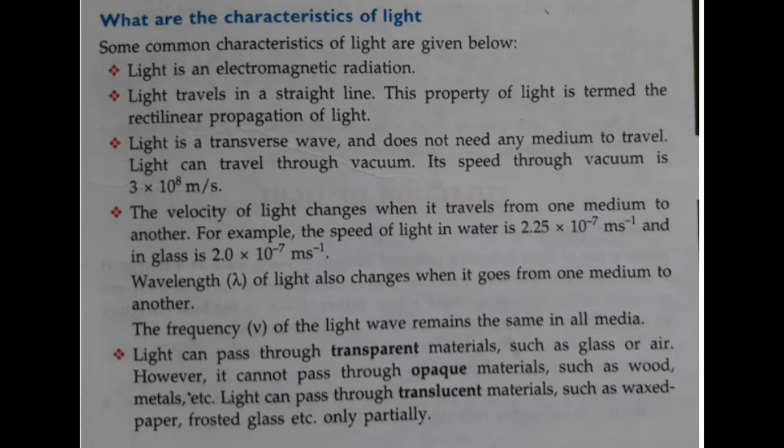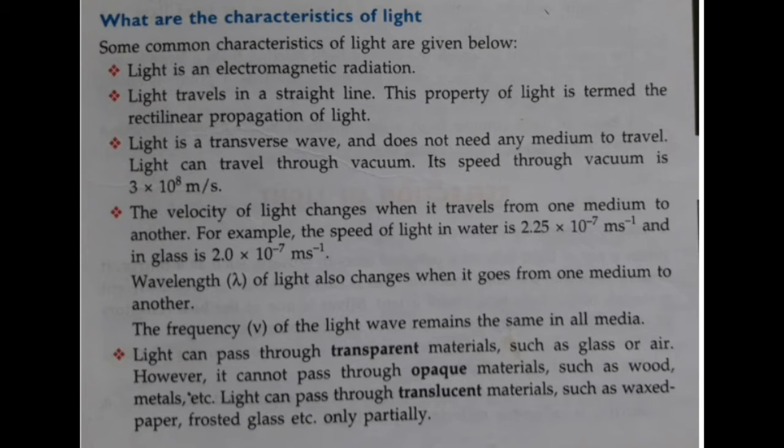Light is a transverse wave and does not need any medium to travel. Light can travel through vacuum. Its speed through vacuum is 3 × 10^8 meter per second. The velocity of light changes when it travels from one medium to another.